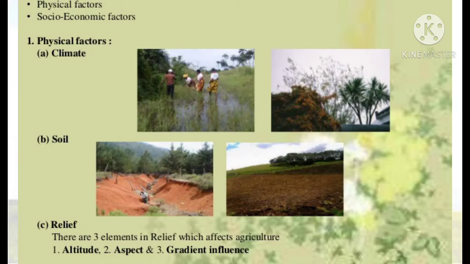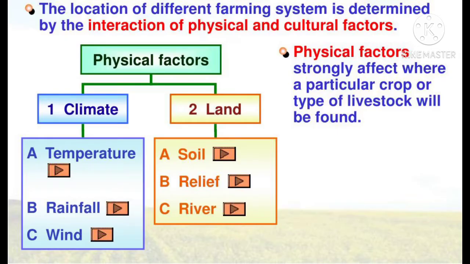Now let's see what are the factors which affect agriculture. Students, generally agriculture is affected by two types of factors. The factors are physical and human factors. The physical factors are relief, soil and climate, whereas labor, capital and market are the human factors.